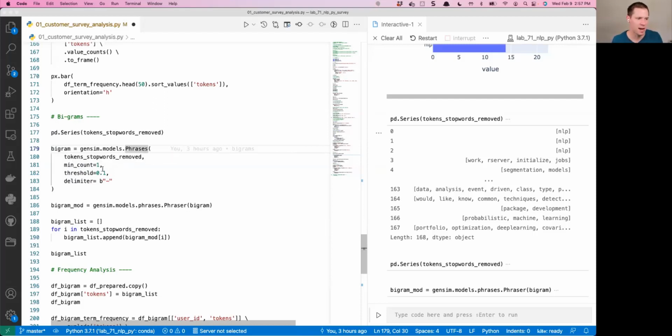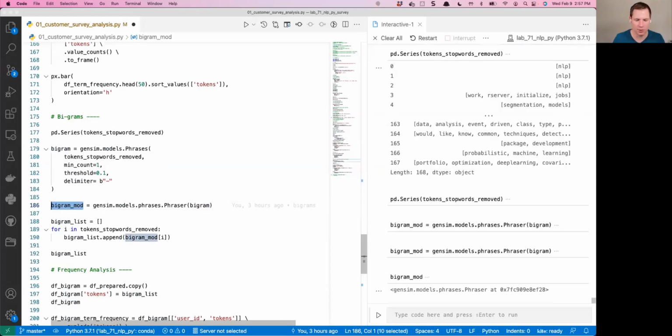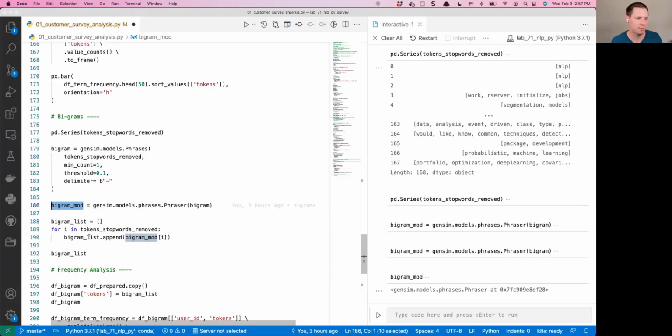And I'm saying min count equals 1, because I want everything to be returned. Once you create this bigram model, you pass that to a phraser. It returns the result in a weird object, a Gensim models phrases phraser, so we have to go through that object and grab out all of the unigrams and bigrams.